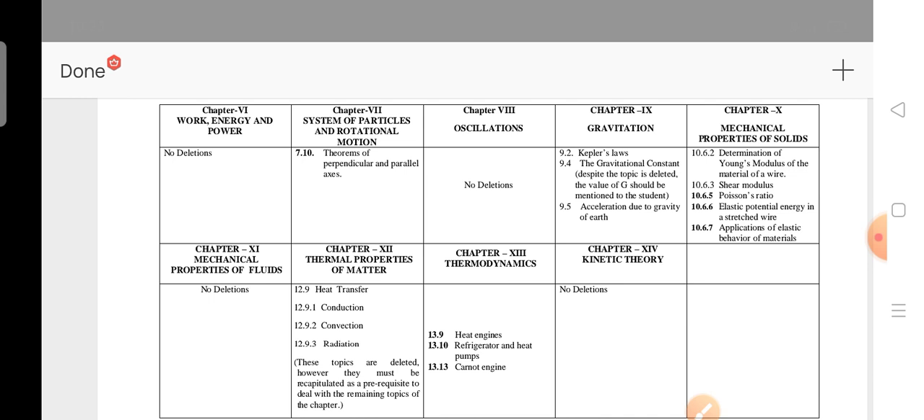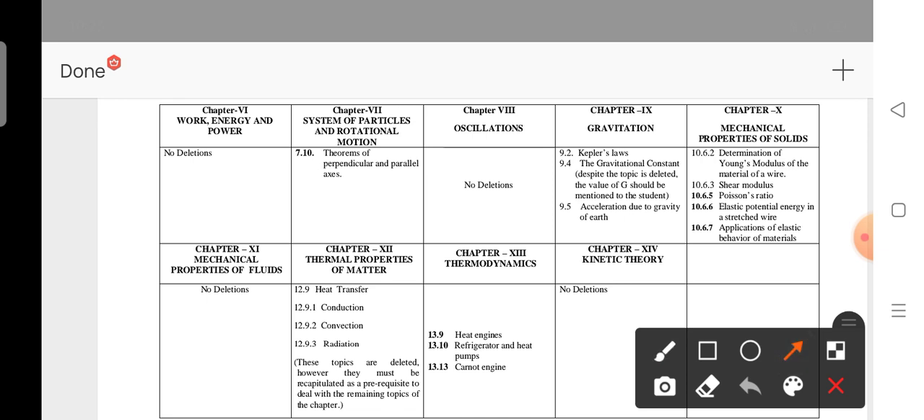So what I told till now, this is chapter 1 up to the 14th unit. In the 5th and 6th units, no deletions, everything you have to read. 7th unit, only one topic is deleted. Next, 8th unit, no deletions. 9th unit, 3 topics are deleted. 10th unit, 5 topics are deleted. 11th unit, nothing deleted, everything you have to read. 12th unit, 4 topics are deleted. 13th unit, 3 topics are deleted. 14th unit, no deletions, everything you have to read.